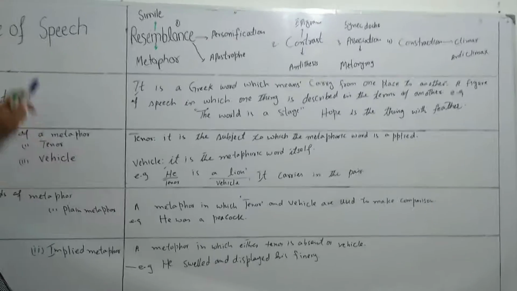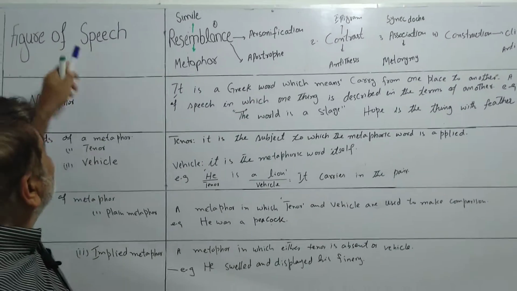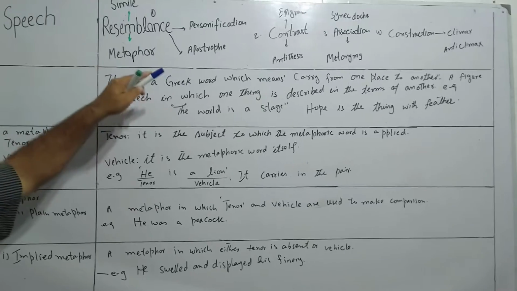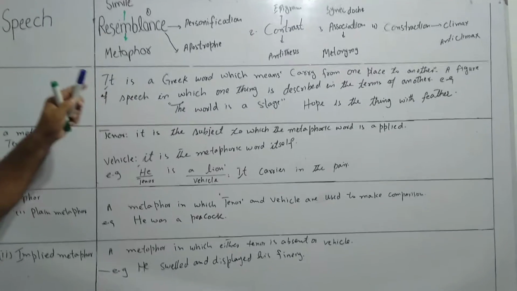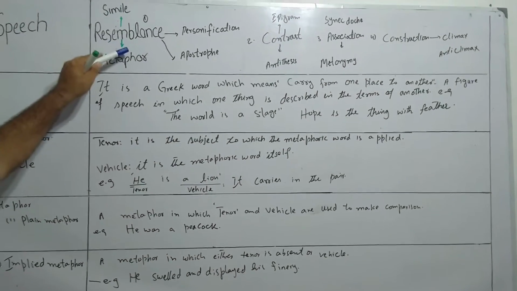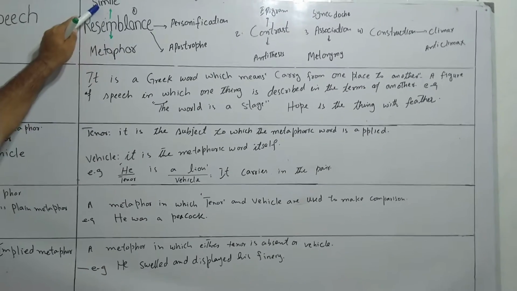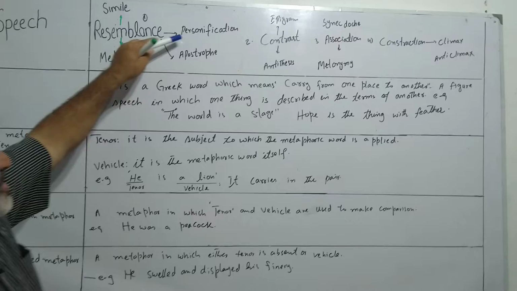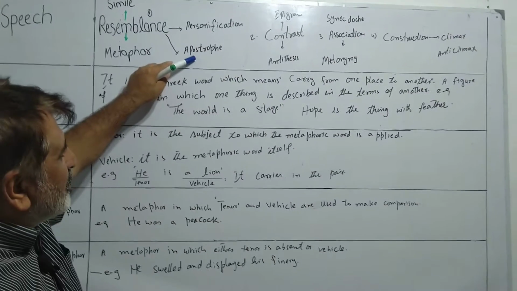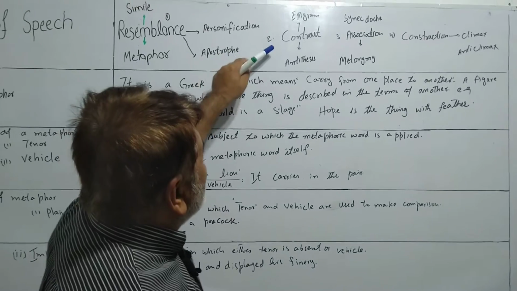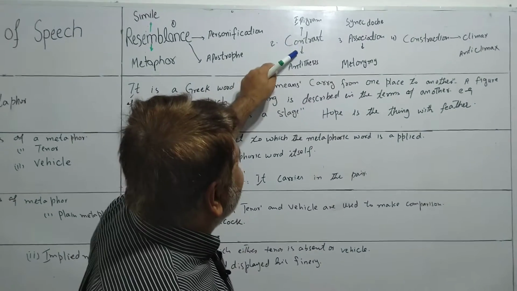Then we have figure of speech can be divided into four different sections. The first one is the resemblance. Resemblance consists of simile, metaphor, personification, and so on. Okay. Then we have figure of speech of contrast.